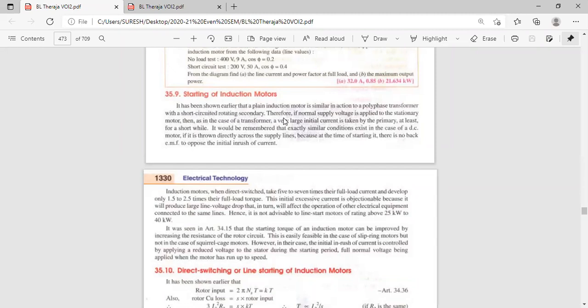See here, the induction motor is similar in action to a polyphase transformer with a short-circuited rotating secondary. Therefore, if normal voltage is applied to the stationary motor, what do you mean by stationary motor?